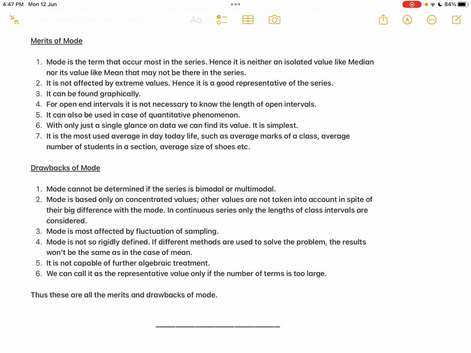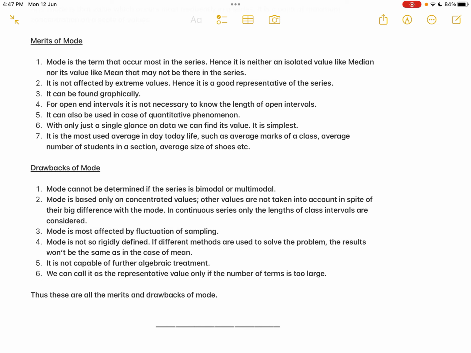Then the fifth one, it is not capable of further algebraic treatment. It is the same as median. Mode is also incapable of being put to further use in mathematical calculation, because whatever the modal value, it cannot be used for any other calculations. So it cannot be used for further algebraic or mathematical treatment.